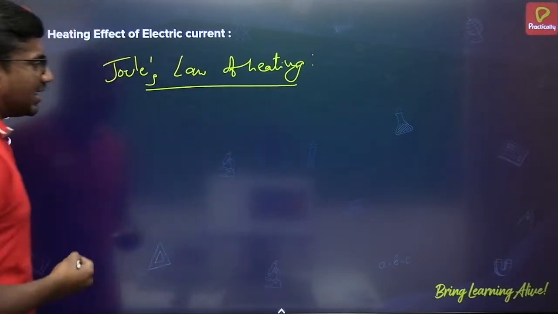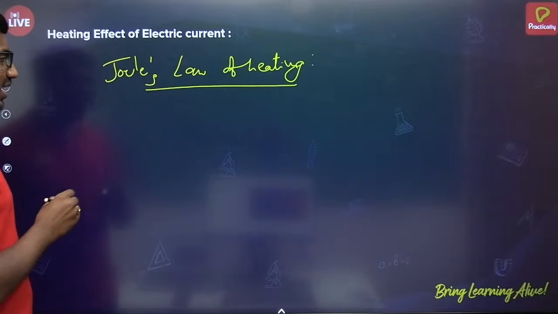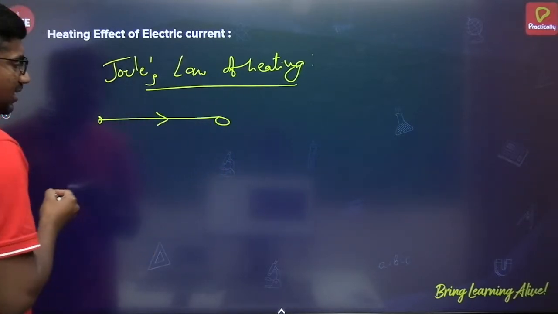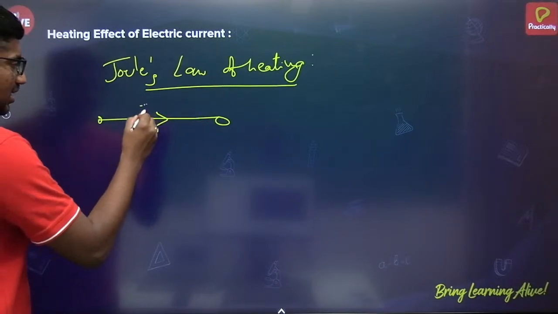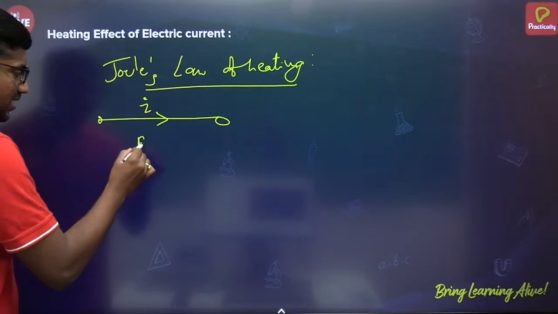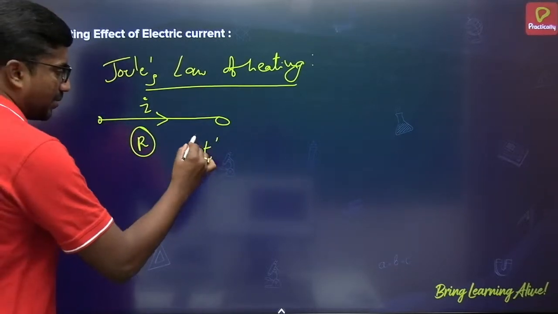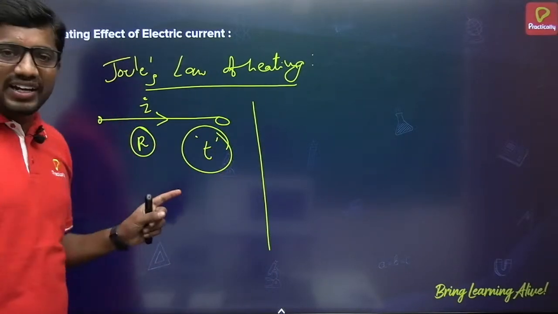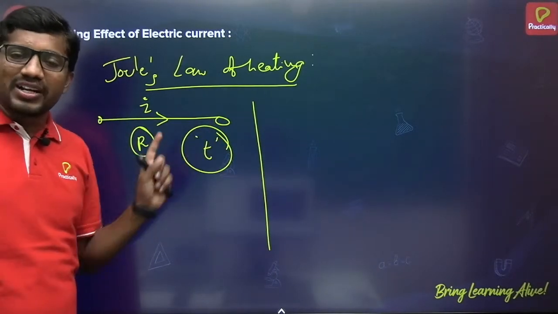Joule's Law of Heating states the amount of heat developed. Suppose this is the conductor through which a current I flows, and let the resistance of this conductor be R. For a time t the current is flowing, then according to Joule's Law of Heating some amount of heat will be developed.